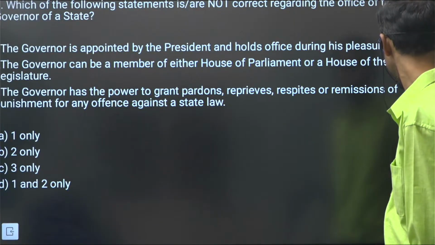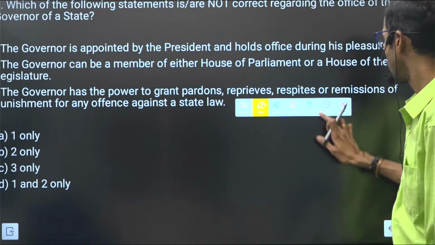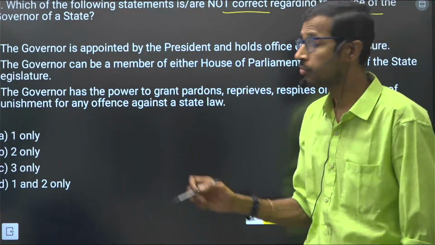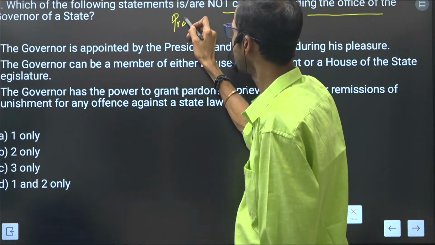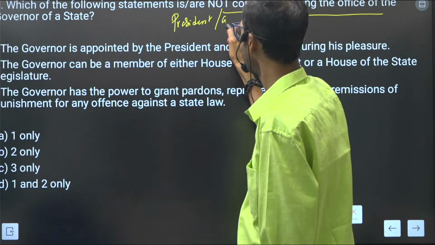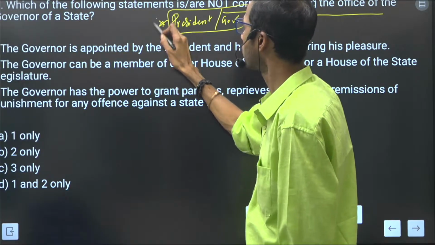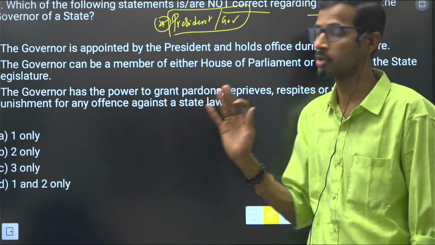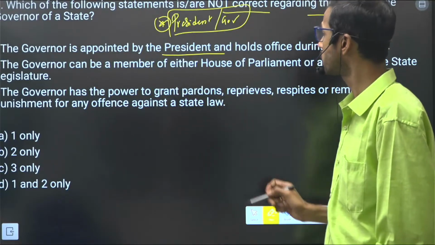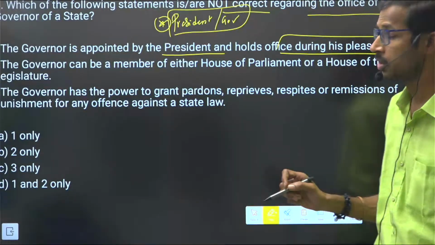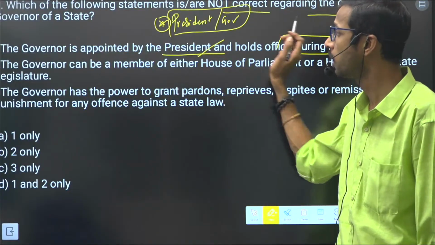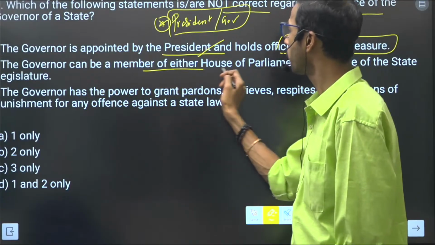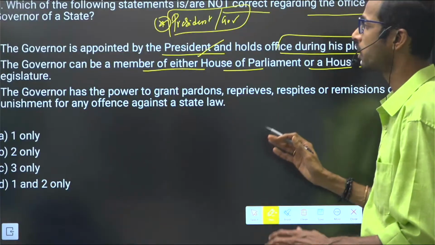So next question is, consider the following statements not correct regarding the office of the governor of a state. If you consider the polity questions in UPSC, president and governor are very important, right? We have to focus on each and every role, responsibility, power and function of president and governor, right? So governor is appointed by the president and holds office during his pleasure. Is it correct? Yes. Governor is simply appointed by the president, not the prime minister or any other authority.